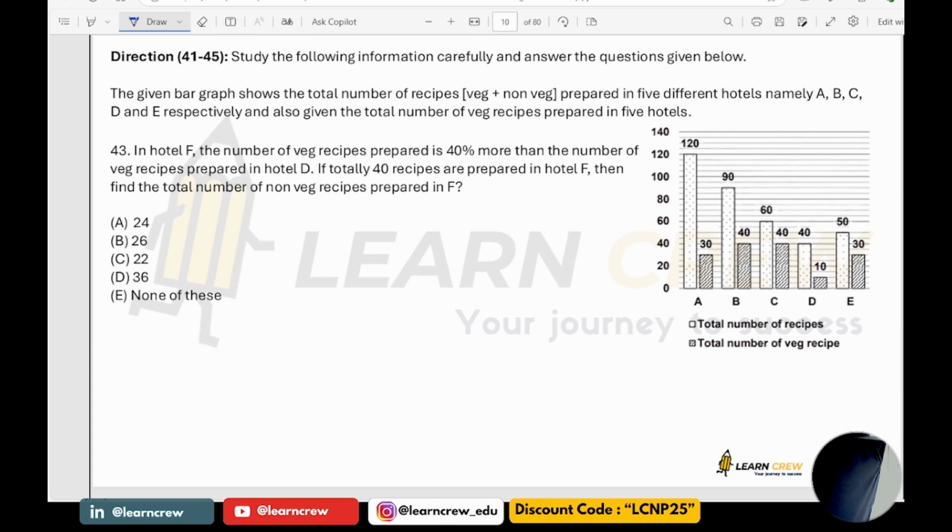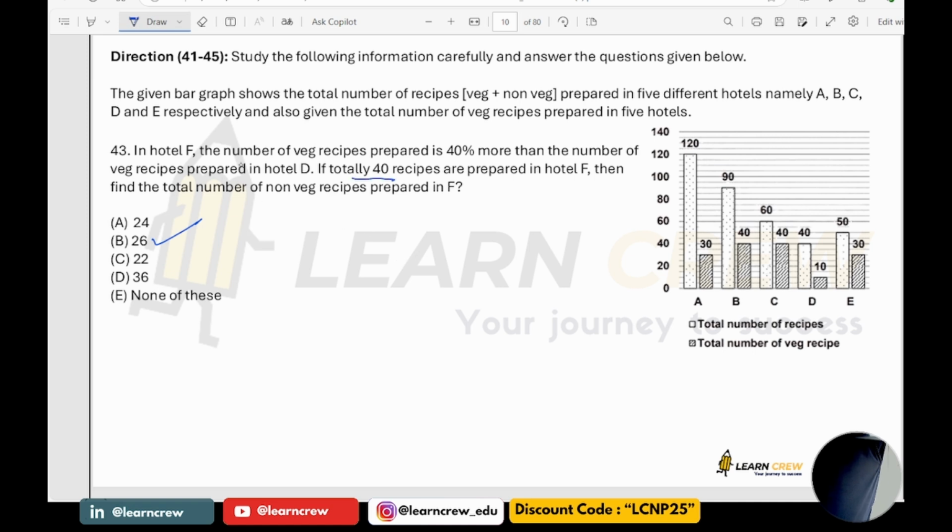Question number 43. In hotel F, the number of veg is 40% more than that of D. Totally 40 receipts are prepared in hotel F. Then find the total number of non-veg receipts in F. So it's very clear. The answer would be 26. So the total is given as 40.